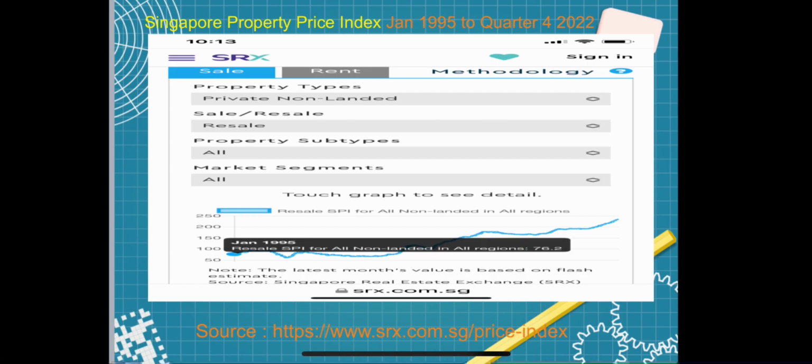And you can see that in general, it's an uptrend and it has already gone 4 to 5 times from the low of 1995. Of course, over the few decades, there have been ups and downs, but the downsides are maybe a few years to a longer period. Of course, it also depends on the purchase price at the point in time.